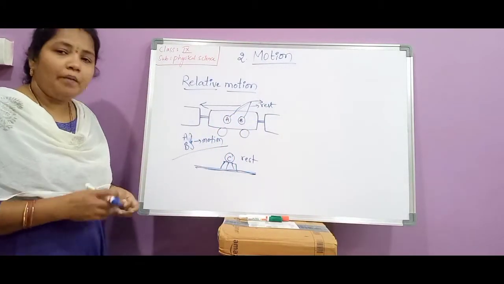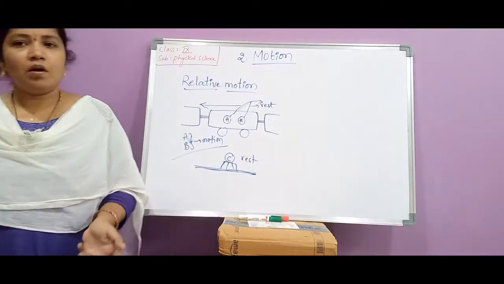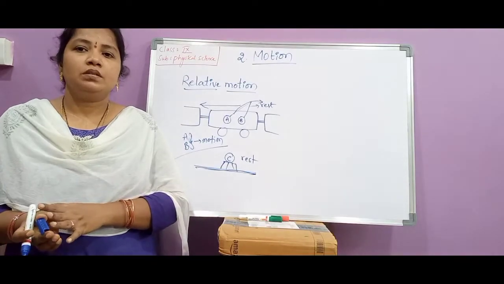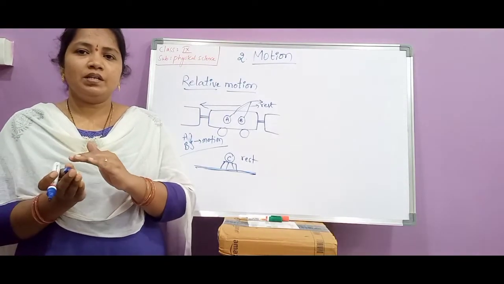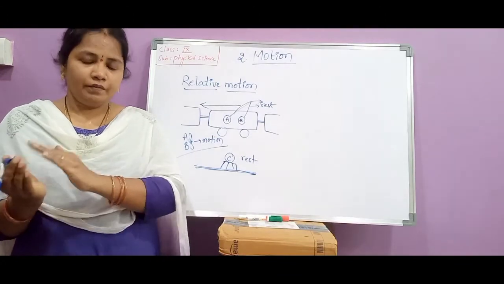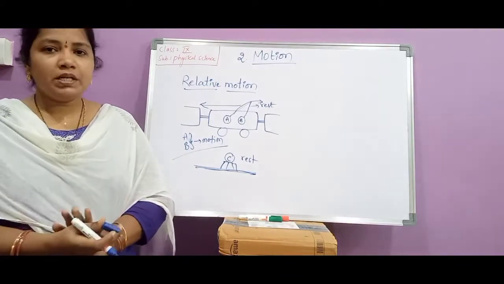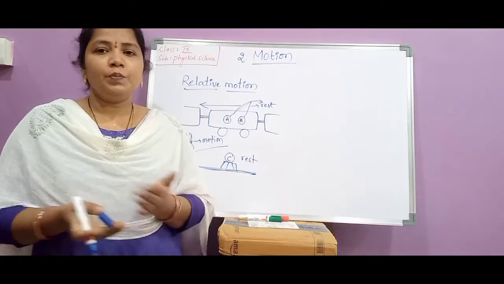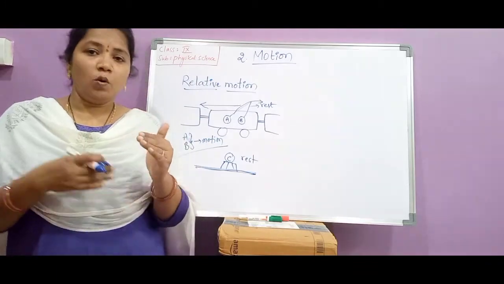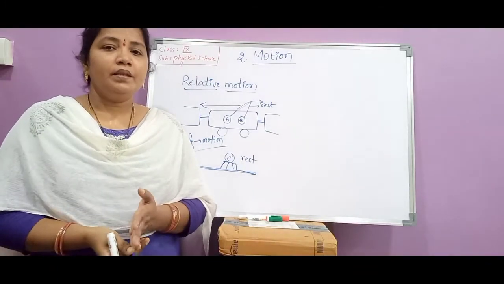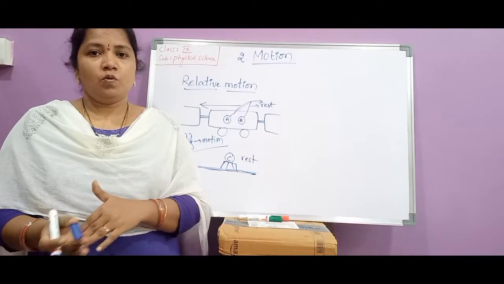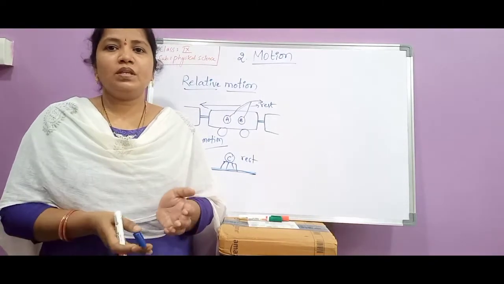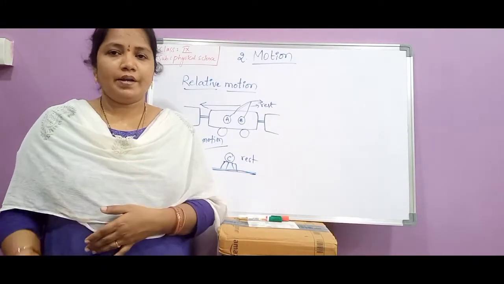When can we say that the object, or person or vehicle, is said to be in the motion? When the position of the object or position of the person is gradually changing from time to time, along with the time. If the position of an object changes gradually along with the time, then we can say that the object is in the motion. If there is no change in the position of the object along with the time, then we can say that the object is at rest. Okay, with the time we have to compare whether the position of the object is changing with the time or not. Based on that we can say whether the object is in motion or rest.